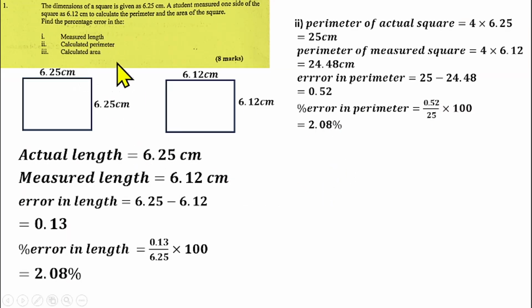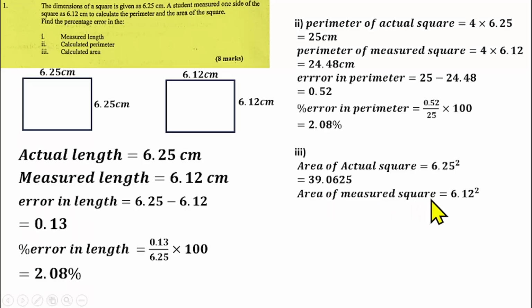Then also the percentage error in area. The first thing to do is to get the area of the square using the actual length, get the area of the square using the measured length, then find the error, then find the percentage error. So the area of the actual square will be 6.25 squared. If you simplify that, it gives us 39.0625. Then the area of the square using the measured length will be 6.12 squared. That will give us 37.4544.